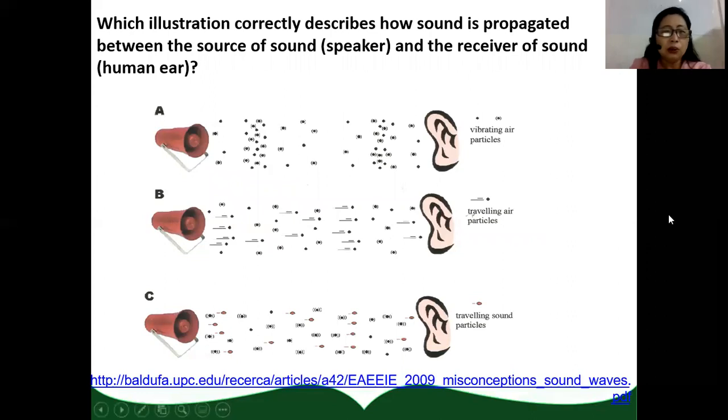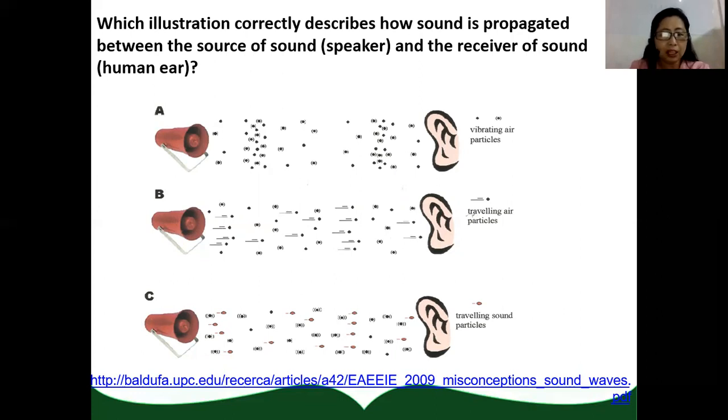Okay, look at the illustration. Which illustration correctly describes how sound is propagated between the source of sound, like for instance the speaker, and the receiver of sound, like the human ear?